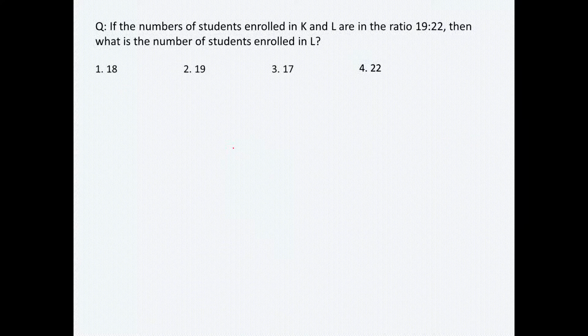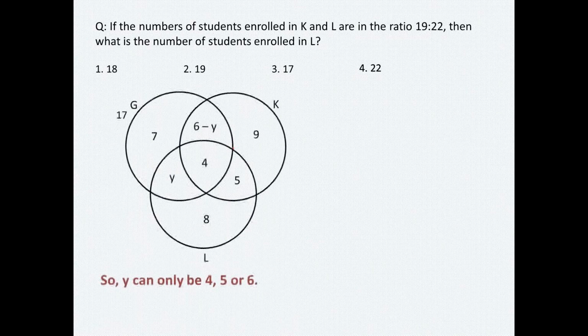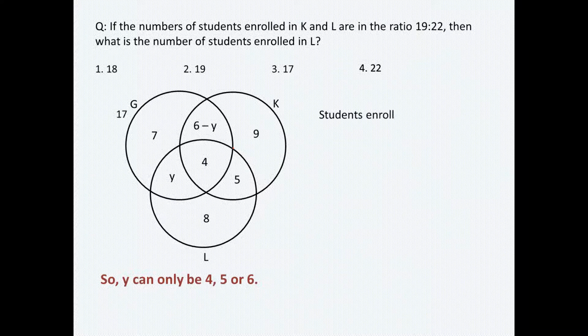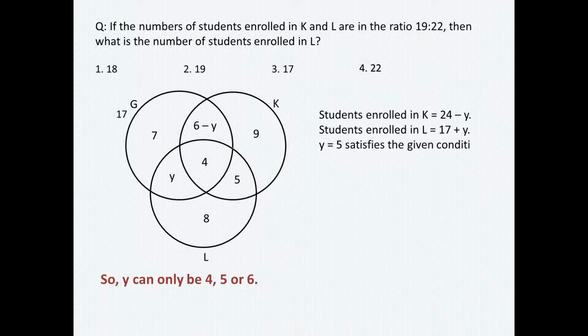If the number of students enrolled in K and L are in the ratio of 19:22, then what is the number of students enrolled in L? Again, let's have a look at the Venn diagram. The number of students enrolled in K and the number of students enrolled in L. So how many students are enrolled in K? We have to add up all those values. This gives us 24 minus Y. And students enrolled in L, that gives us 17 plus Y.